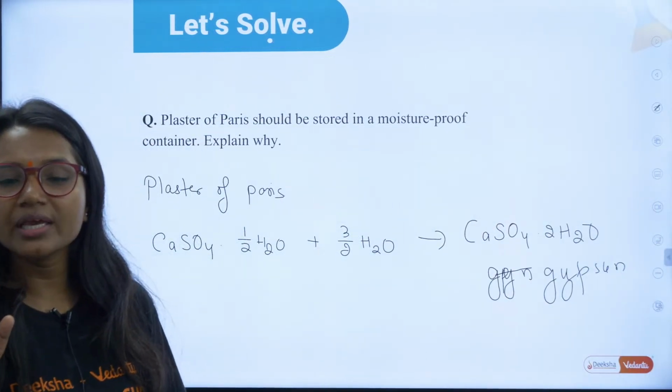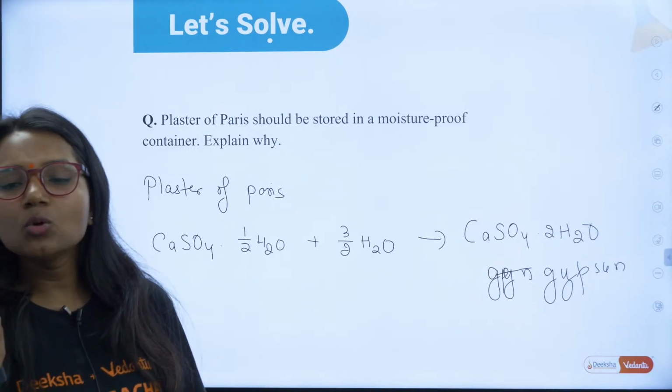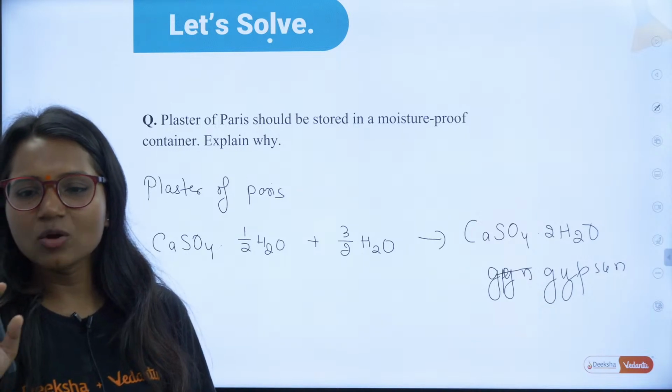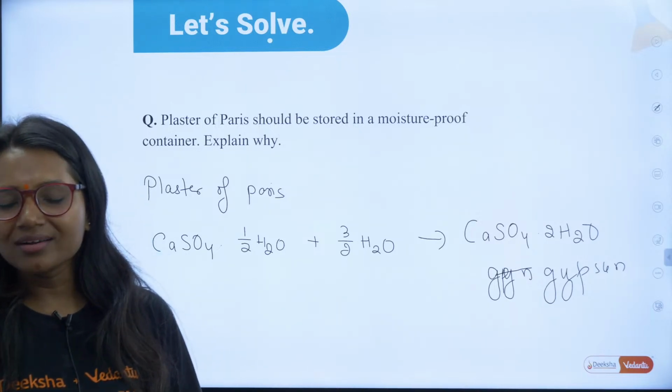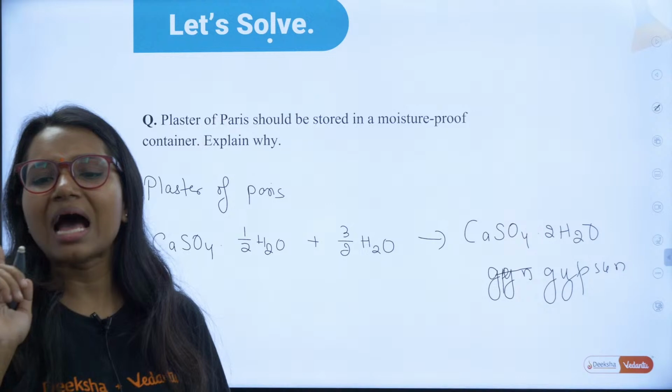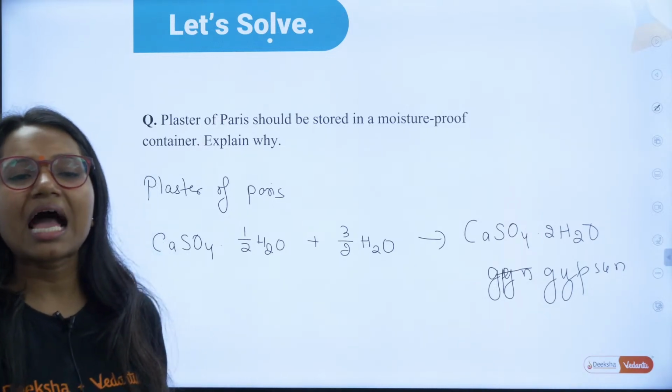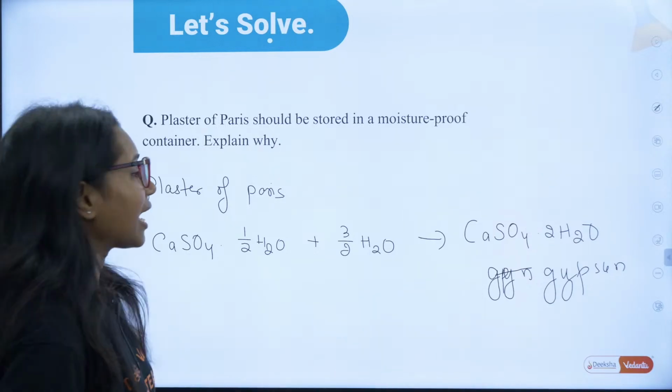Very good, Mahalakshmi. Very good, Sai Ram. We use plaster of Paris for fractures. Yes, exactly. Very good, Vaishnavi. It reacts with water and gets harder and becomes gypsum. Absolutely correct. It absorbs water. This is the chemical reaction.